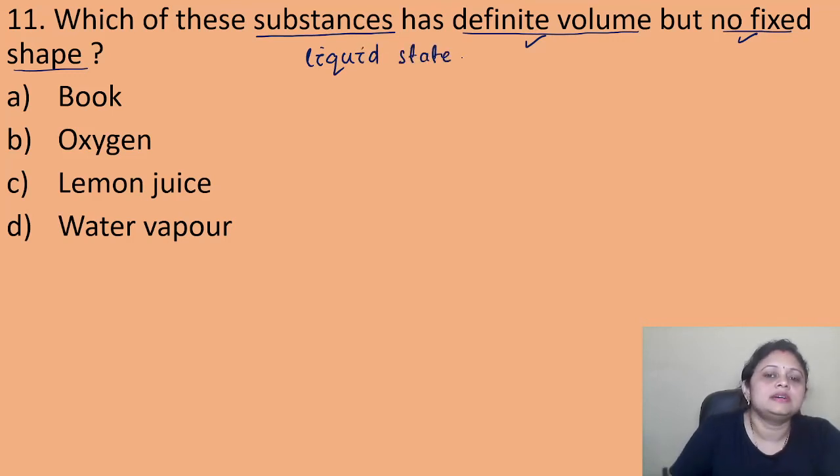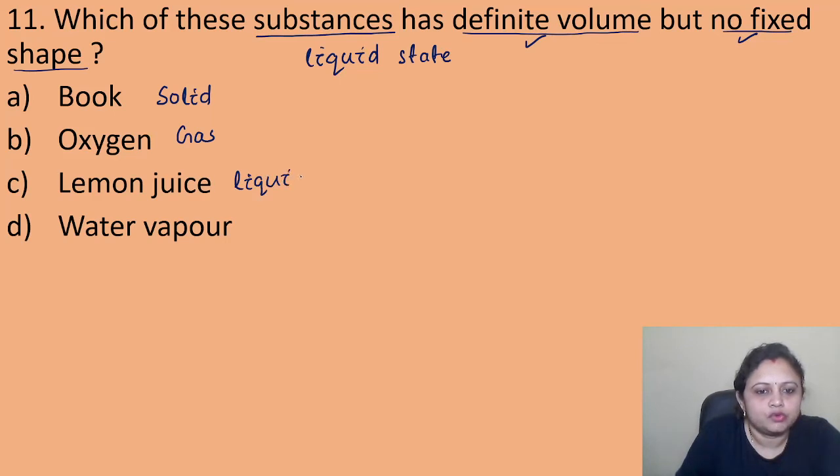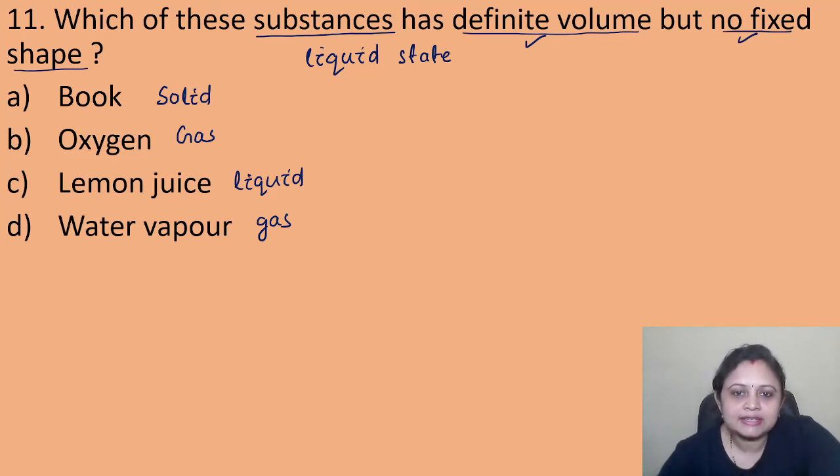Okay, so it is the property of the liquid state. Book, we know, is present in solid state. Oxygen is present in gaseous state. Lemon juice is present in liquid state. Water vapor is present in gaseous state. So which will be the correct answer? Yes, you can tell the answer. It is in the liquid state. Which is present in the liquid state? That is option C, lemon juice.